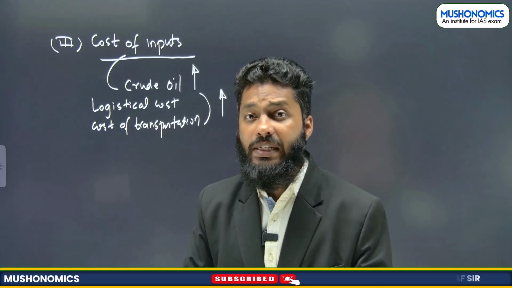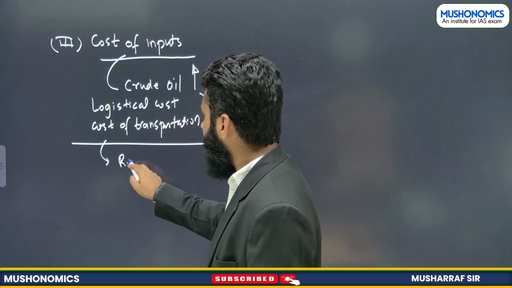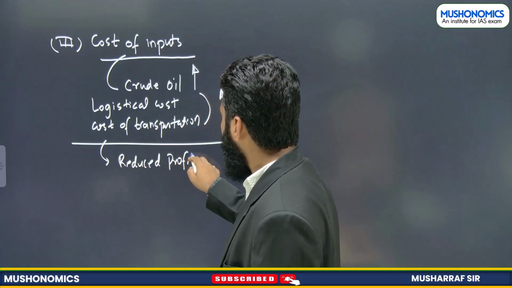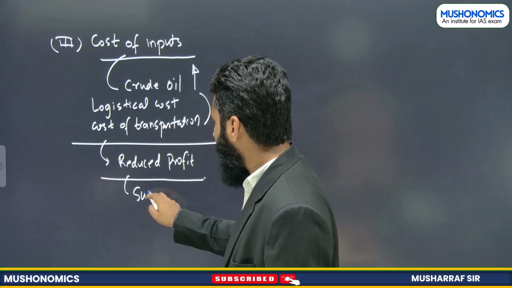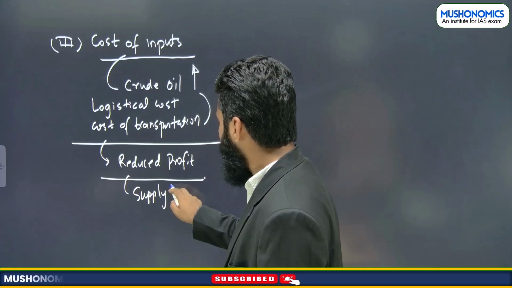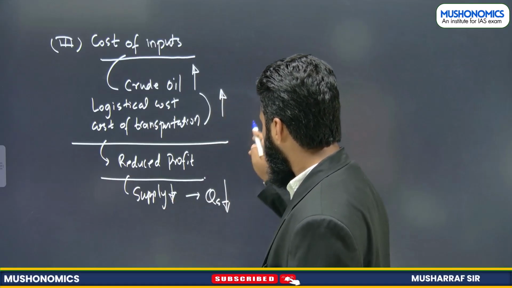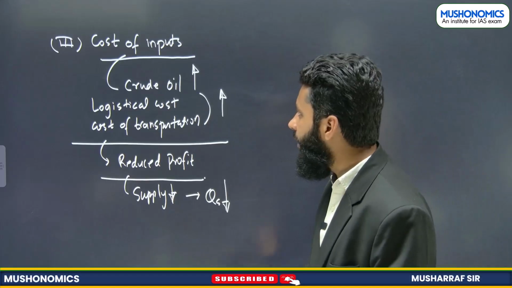If it is increasing, it will result in reduced profit. If profit is reducing, that means motivation to supply will decrease, and it will result in quantity supplied decreasing. I hope we are able to understand this.